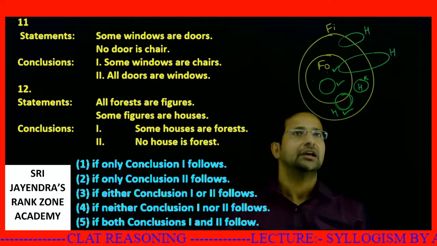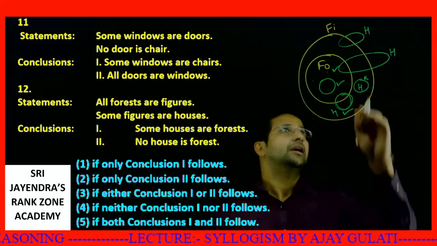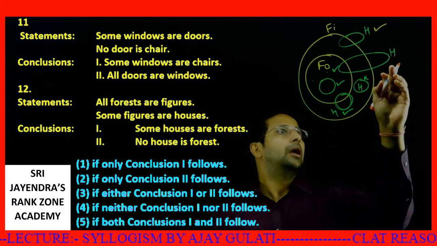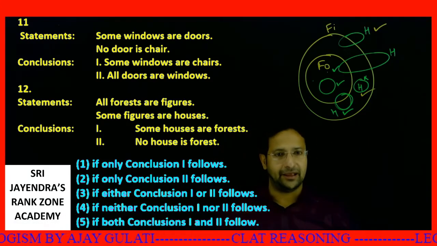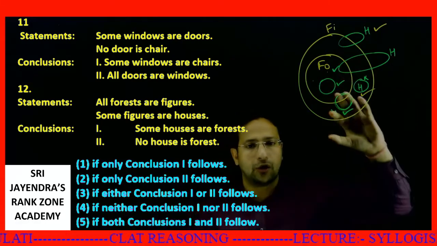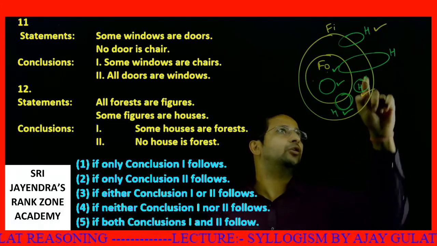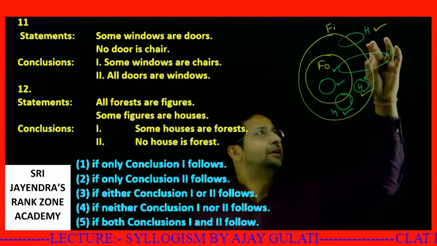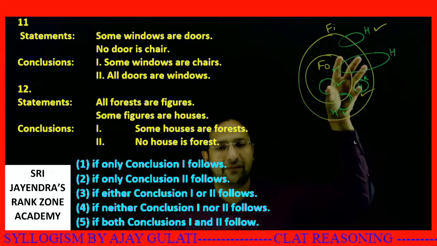No house is forest. If I say no house is forest, let's see which are correct. In this case, no house is forest. This is the case. Now, students, if I assume both the statements, then all of them are right at least once. Either all these three are right, or these are right. I cannot find a case where I can deny all of them. In this case, these two are right. In the first case, these three are right. So all five are right if I combine together.